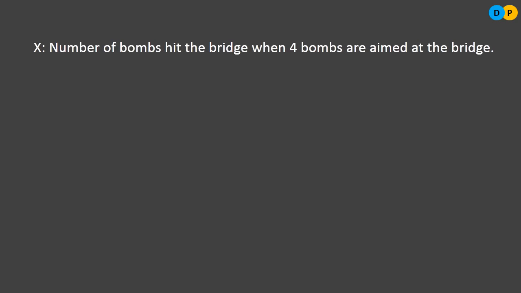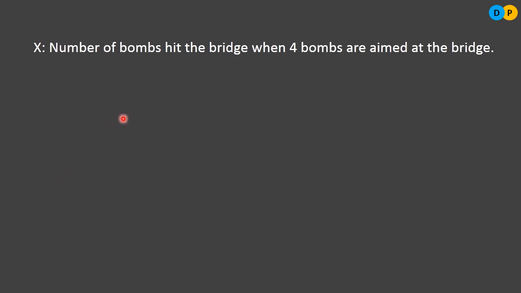So first let us come up with a random variable. Here x is a random variable. What does it indicate? The number of bombs hitting the bridge. Total we are aiming 4 bombs. So out of 4 bombs, you might miss all the bombs, so x might take the value 0. Or else out of 4 bombs, x can take the value 1.